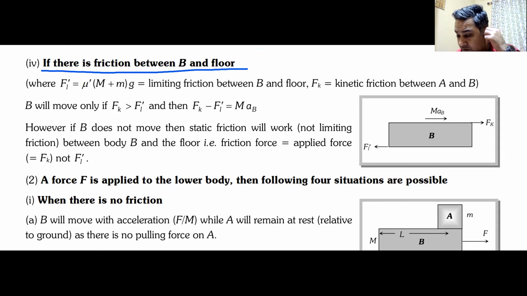Hence let me complete. Please don't interrupt in between. I don't appreciate interruption in between.